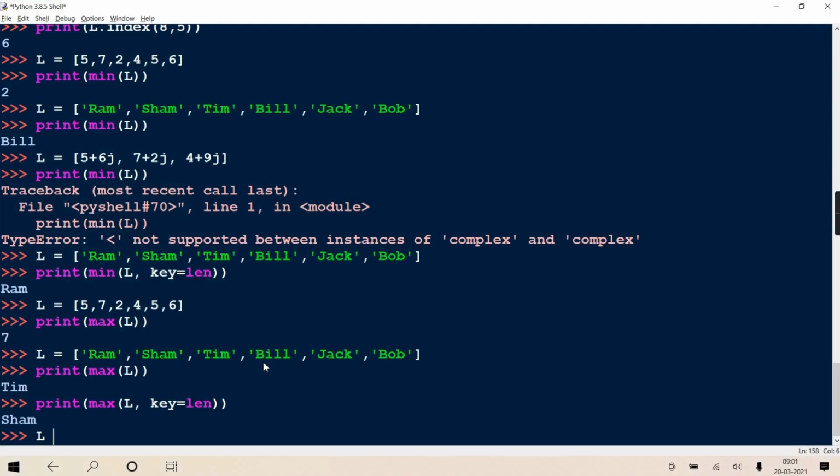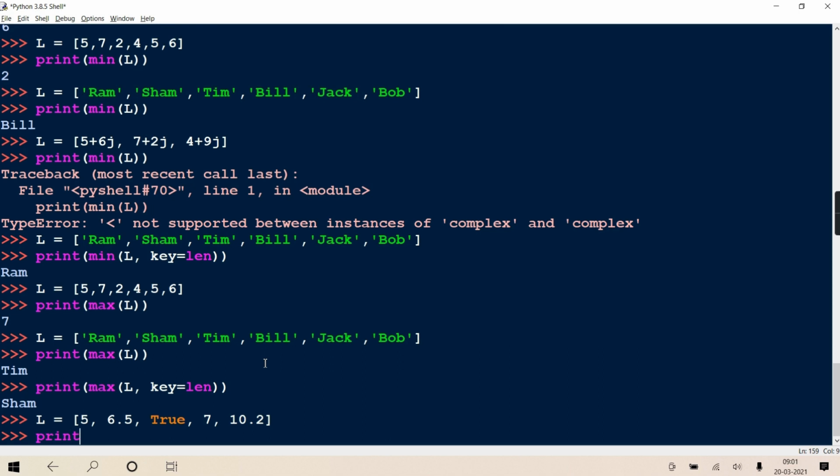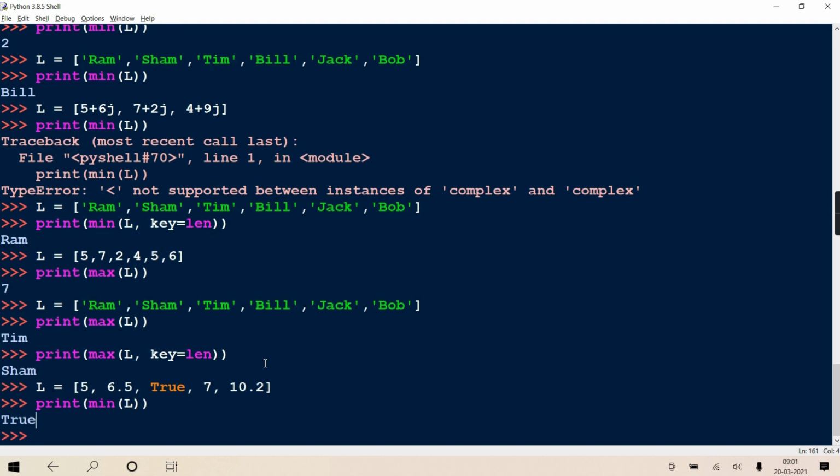If it's a hybrid, it should be completely numeric. A combination of integer, float, and boolean may be allowed, but if any string comes in, you cannot. Suppose I write min of L, it will return 1 because of True.